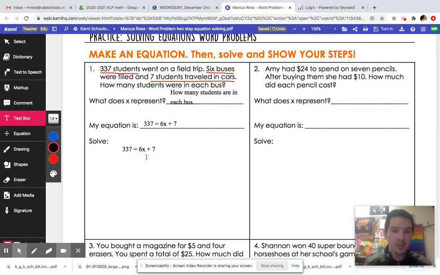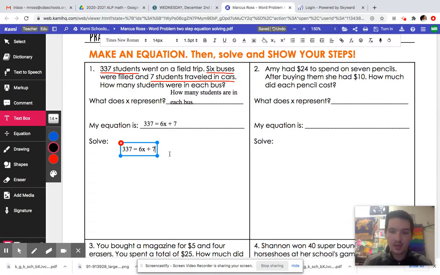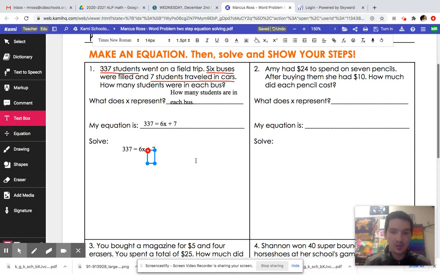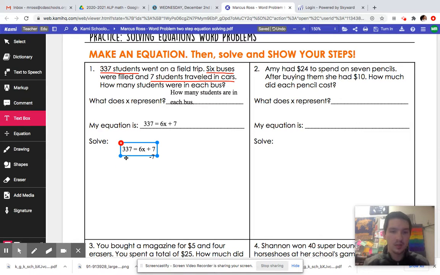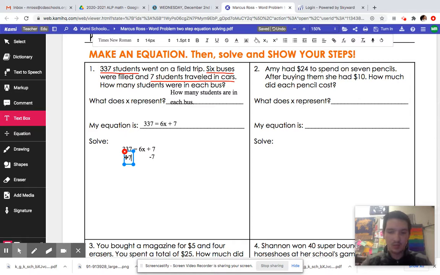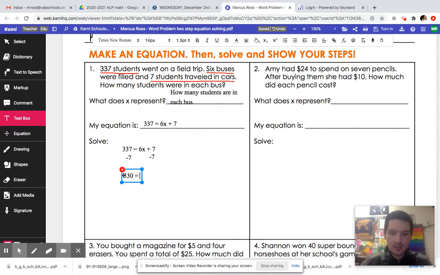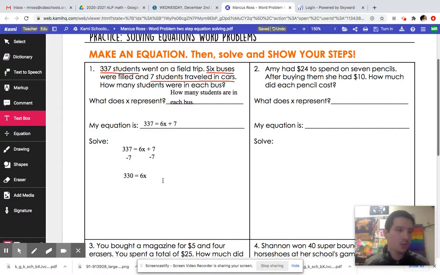Of course, you're going to do the order of operations, right? You're going to do what we've been doing, bringing things across that wall, the equal sign, by doing the inverse. The first thing I notice is that I need to get rid of this 7, right? We're trying to get things away from our variable. We're trying to isolate that variable. So I'm going to do the inverse operation and subtract 7 on both sides. After that, we are at 330 equals 6x, and that is where we are right now.